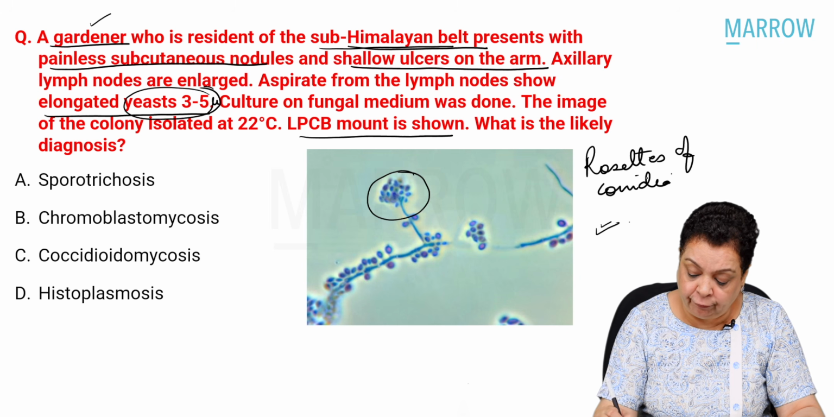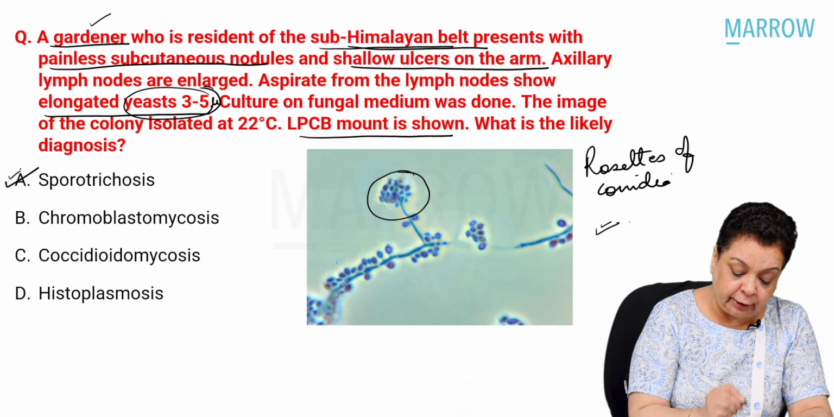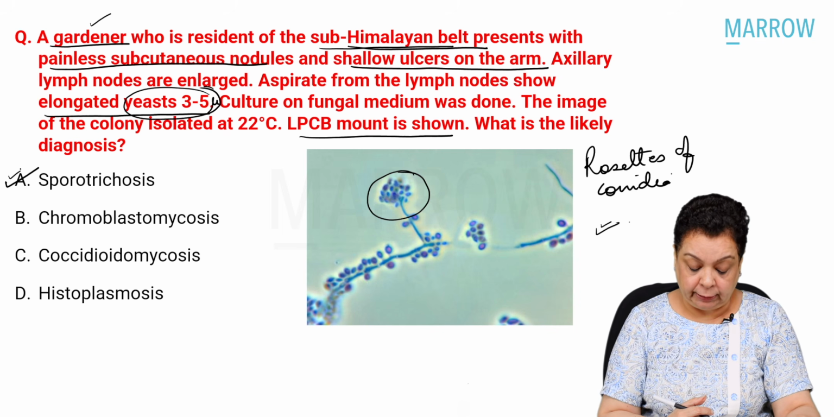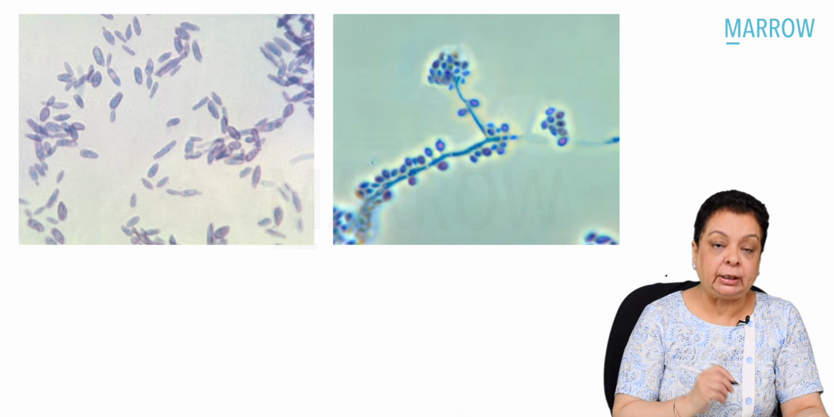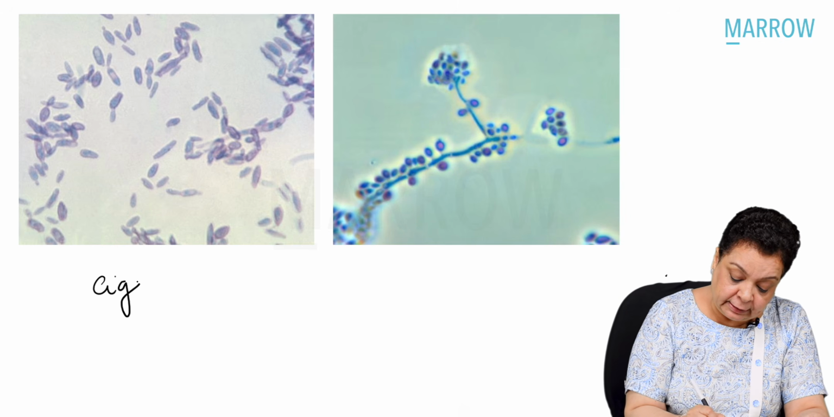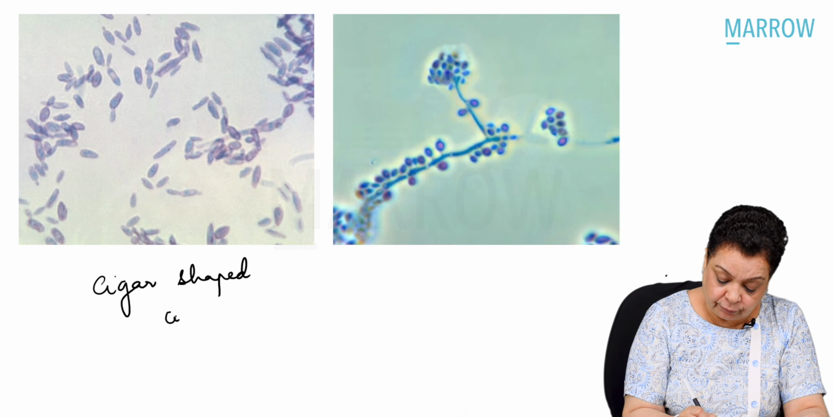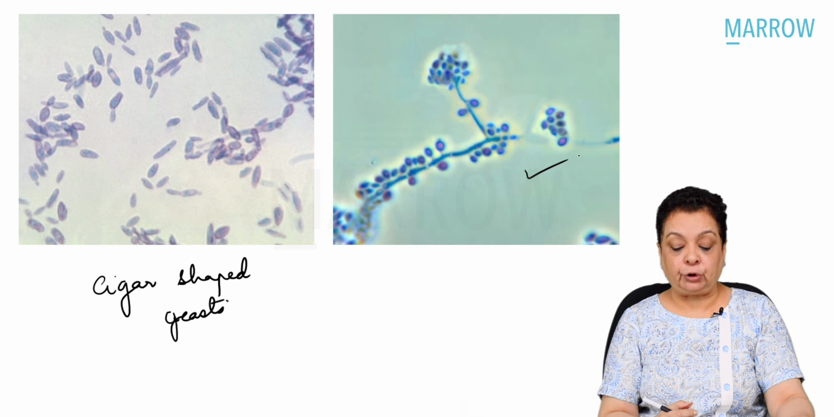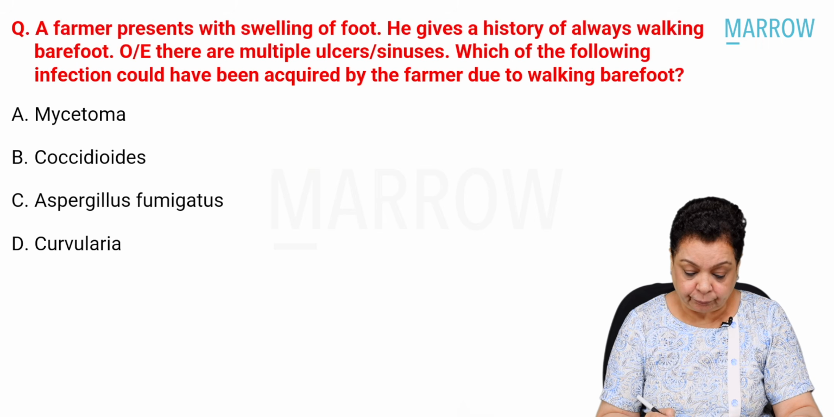Right? So the dimorphic fungus which is acquired by trauma is Sporothrix schenckii. Our answer is option A, right? So Sporothrix schenckii, those are other elongated yeasts. In tissue specimens, they are described as cigar-shaped yeast. And that's our rosettes of conidia arising from hyaline septate hyphae.